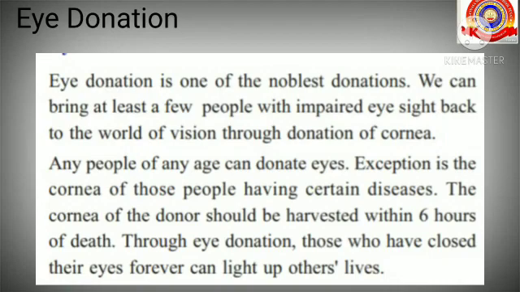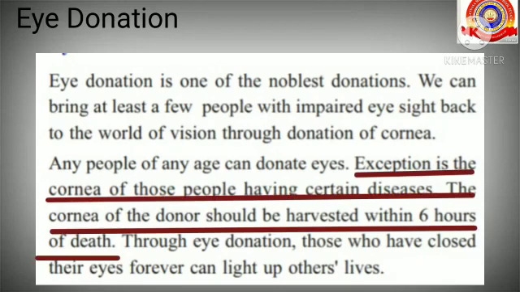Next one, eye donation. Eye donation is one of the noblest donations. We can bring at least a few people with impaired eyesight back to the world of vision through donation of cornea. People of any age can donate eyes. Exception is the cornea of those people having certain diseases. The cornea of the donor should be harvested within 6 hours of death. Through eye donation, those who have closed their eyes forever can light up others' lives.